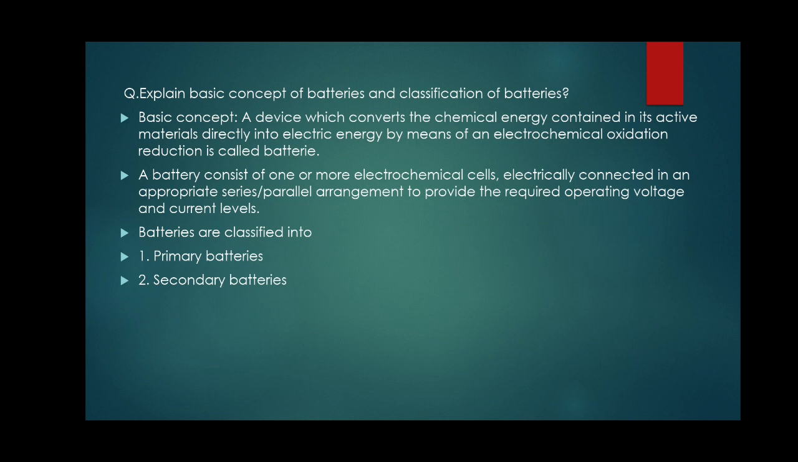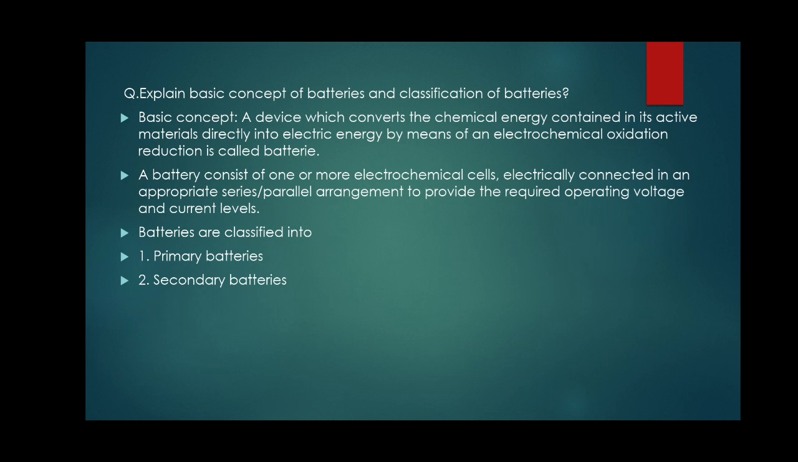Explain the basic concept of batteries and classification of the batteries. So there are chemical batteries. Batteries are a source of electrical energy. A device which converts chemical energy, containing its active material, that is electrolyte, into electrical energy by means of electrochemical oxidation reduction is called a battery. So by means of chemical reaction, if electricity is produced, that is called an electrochemical reaction. In a battery, current is produced by means of a chemical reaction. So a battery is a source of electrical energy.